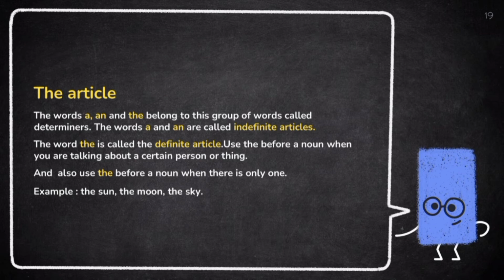Use the before a noun when you are talking about a certain person or thing. And also use the before a noun when there is only one. For example, the sun, the moon, the sky, and many more.